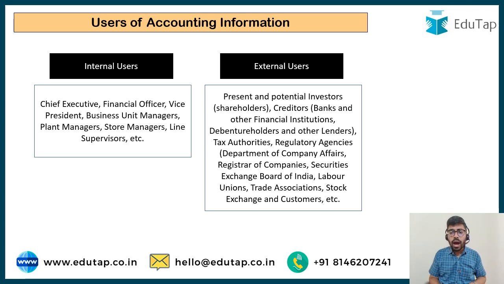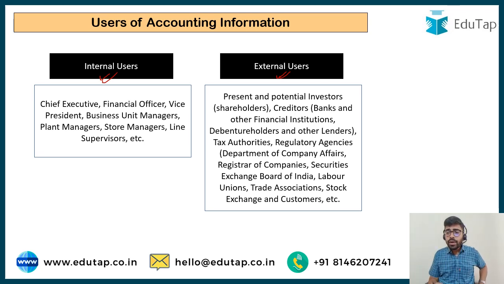So they would know how well we have done. They would know how much commission they are entitled to. Suppose they are entitled to a commission on the sales that have been made. They would get to know what kind of commission is going to be available to them. So they are the internal users of accounting information. And then come the external users of accounting. They are the people who are not coming in daily and sitting in the company. They are outside the company, but they still require accounting information.